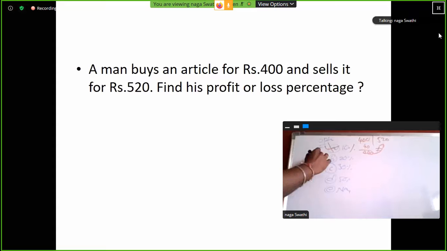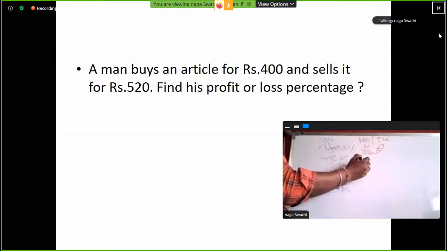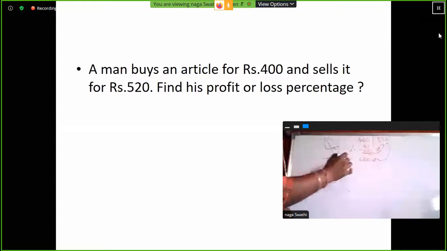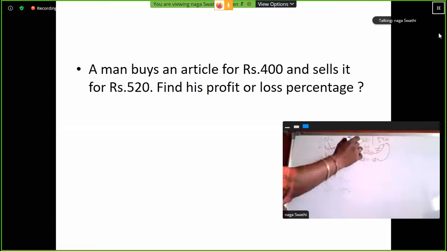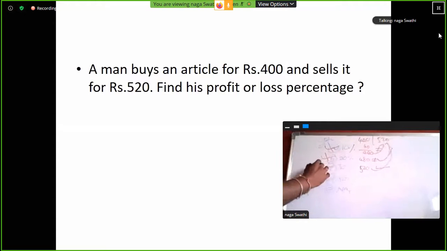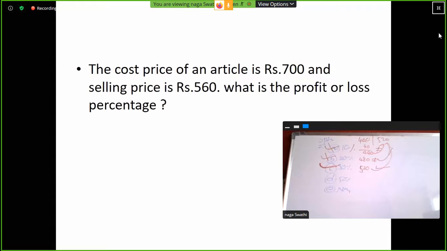Come to the second option, 20%. 10% value is 40, so 20% is 80. So 400 plus 80, 480, is not equal to 520. Now check 30 percentage. 10% out of 400 is 40, so 30 percentage is 120. So 400 plus 120 is 520. It is equal to 520 rupees. So the answer is 30 percentage. Next one.